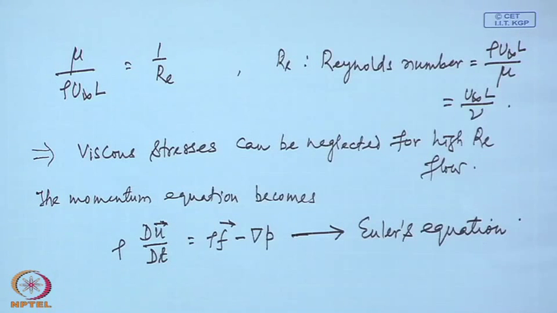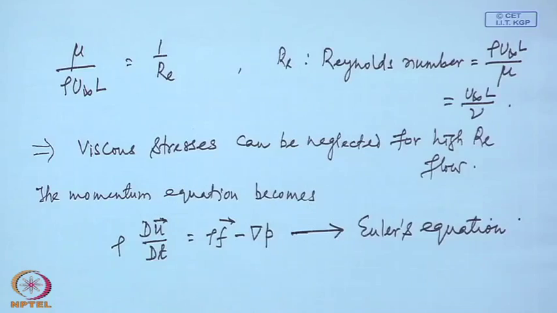Looking at this equation, how much simplification have we achieved? Have we achieved a very great simplification? To be precise, really no. It has become simpler, the viscous term has vanished, and the equation now looks much smaller, much neater. Of course, simpler, but the major difficulty in solving the Navier-Stokes equation, which comes because of the nonlinear nature of the equation, still remains, because this still remains nonlinear.